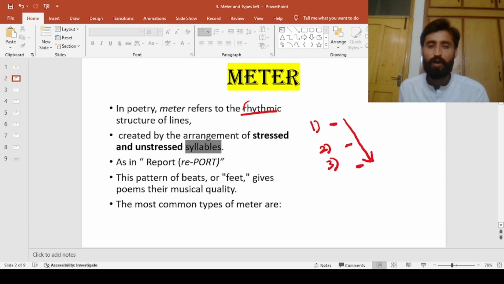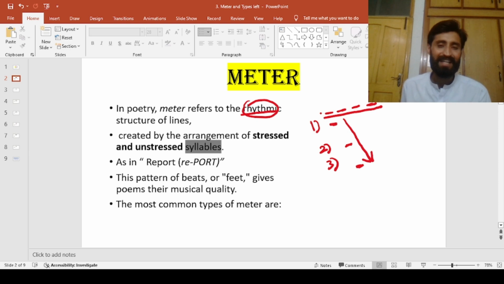Rather, we're talking about the rhythm of a line. For example, this is the first line. So we're talking about the rhythm that each and every word makes in a line. That is what we call meter, and that is what we call rhythm. So meter is more related to rhythm, not to rhyme. Okay, now let's find out what a meter is.